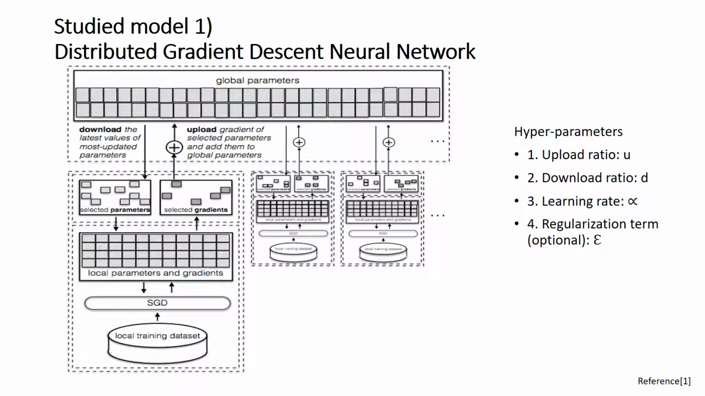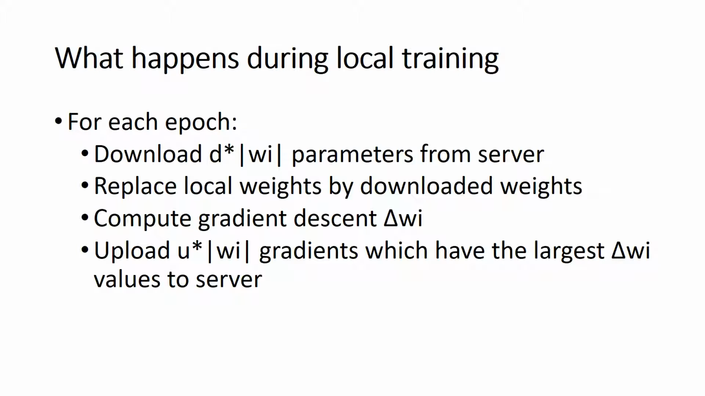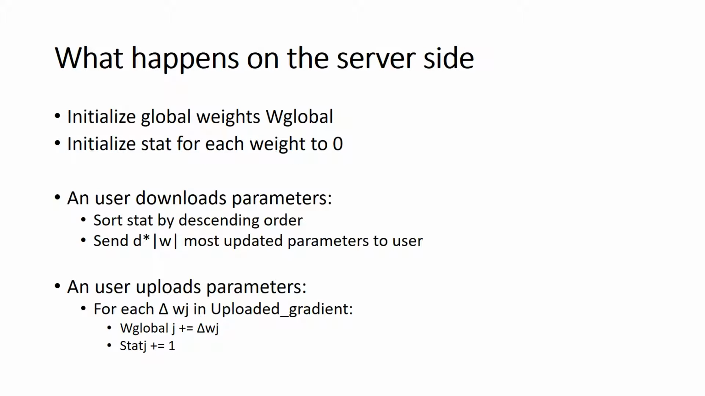The first studied model is a distributed gradient descent neural network. Each participant will upload a portion of the most relevant parameters to a central server and then download a portion of the most updated parameters. This is what happens during the local training, and this is what happens on the server side.